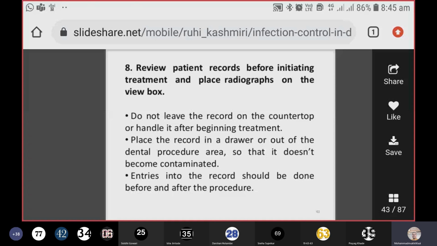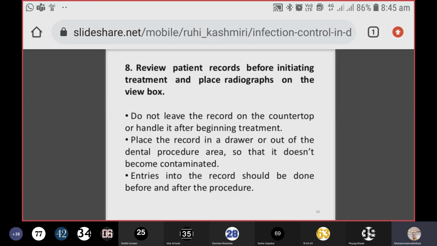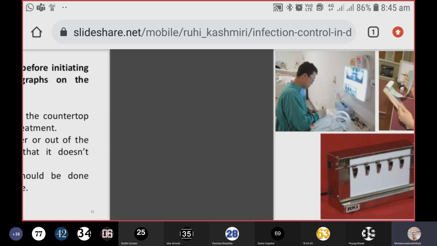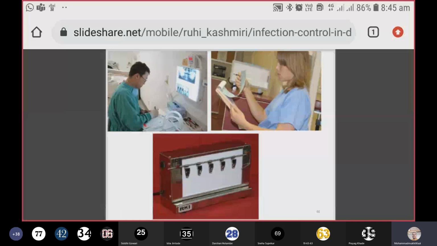Entries into the record should be done before and after the procedure. Very important. Whatever entries are related to the patient must be recorded. And this is how you can keep the X-rays so that they are visible. You should have your notes ready before taking care of the patient and after taking care of the patient.